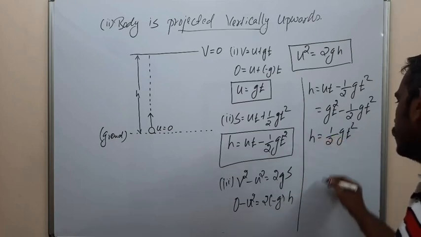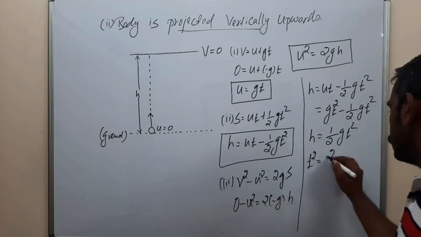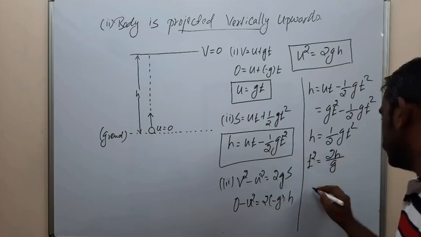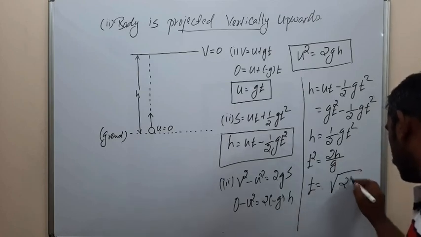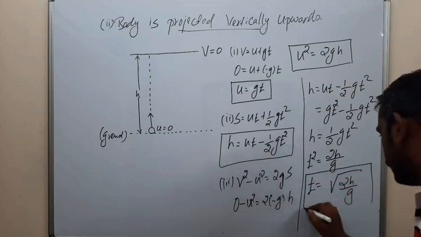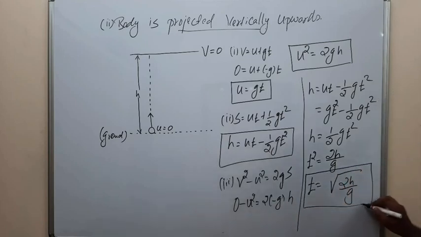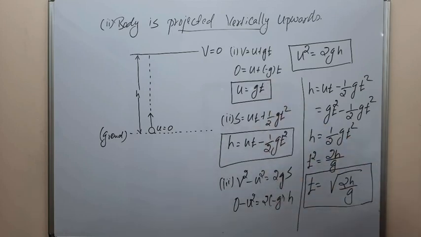So h is half gt square, and t square is equal to 2h by g. So t is equal to square root of 2h by g. This is the time taken by the object to reach the maximum height. Clear?